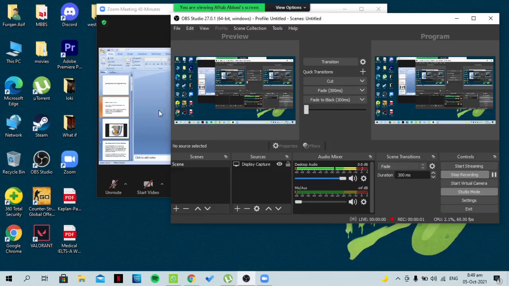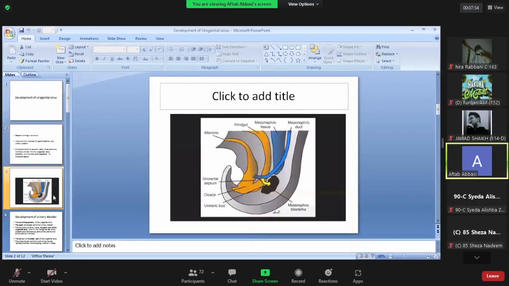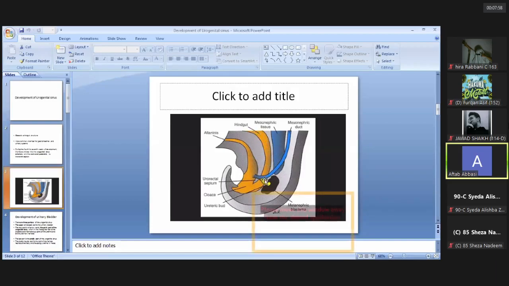The anterior part will form the urogenital sinus, that is the dilated part, and posteriorly it will form the anal canal. Now see all the structures in this figure. This is the hindgut that inferiorly ends in the cloaca.